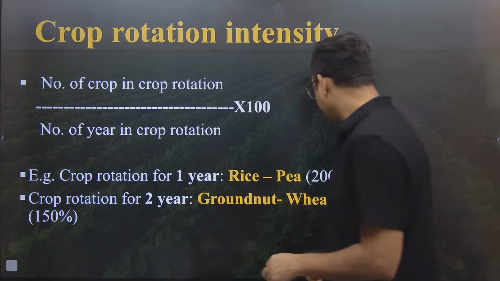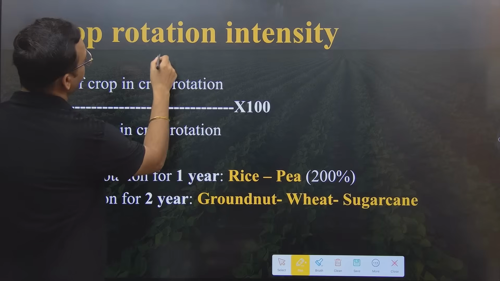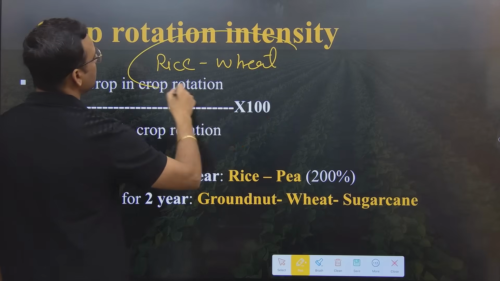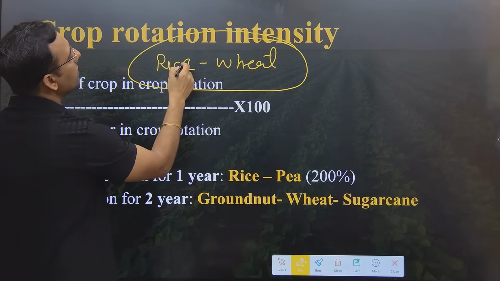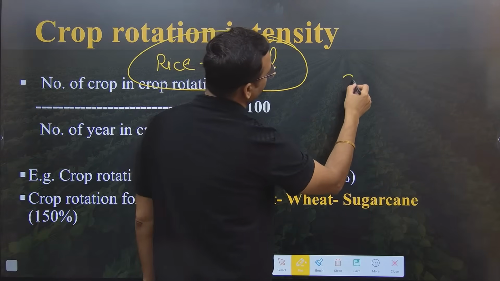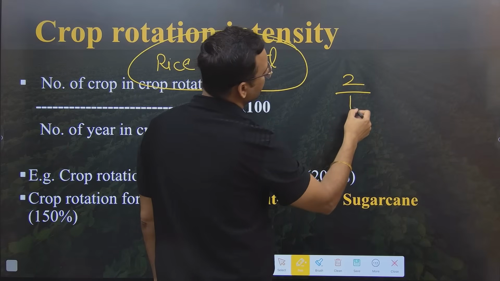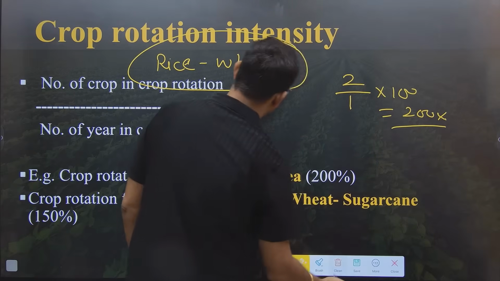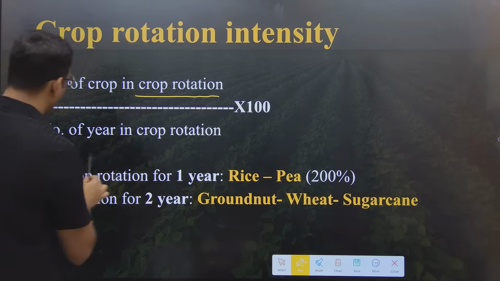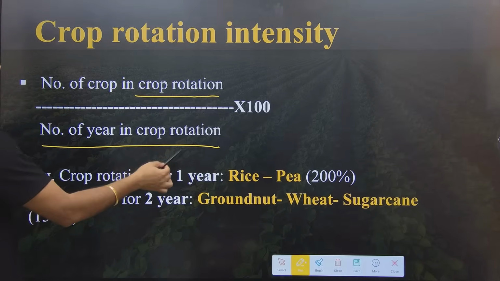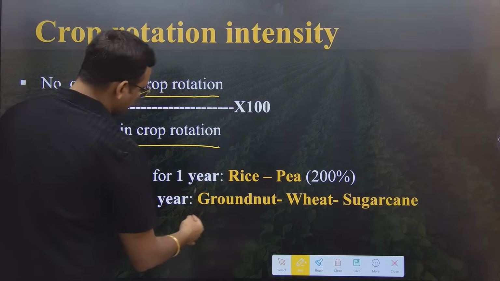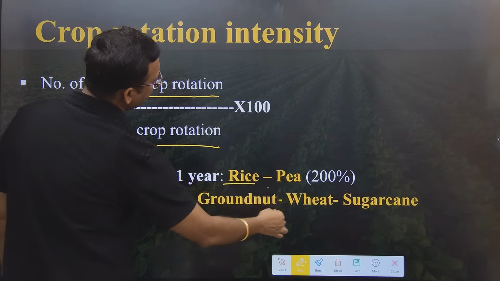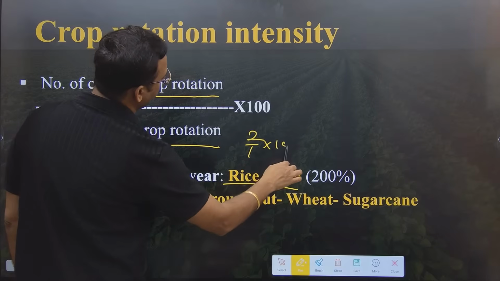For example, the example I'm always taking in this session, rice and wheat. Everybody knows that rice is a Kharif season crop, wheat is a Rabi season crop. So if in my area we grow rice and wheat, the number of crops is 2. Time taken for these crops is 1 year, into 100. So crop rotation intensity will be 200%, because the formula says number of crops in the crop rotation over number of years in the crop rotation. Rice and wheat take only 1 year. This is why intensity will be 200%. Example again, rice and pea. Rice in one season, pea in another season, that means 1 year, 2 by 1 into 100, 200%.